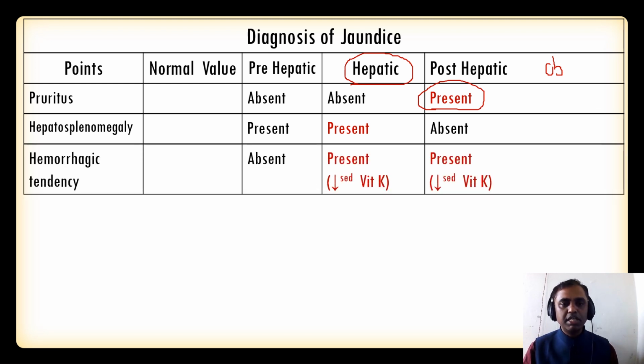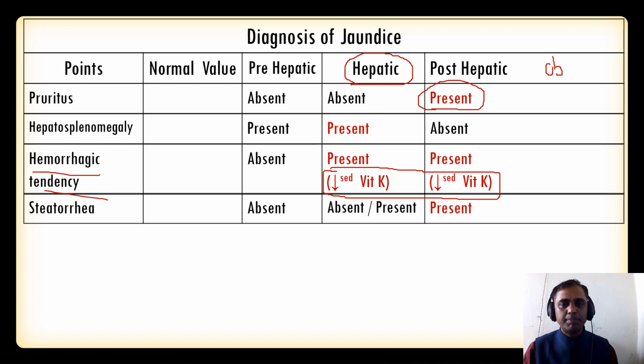And hemorrhagic tendency is absent in prehepatic jaundice, whereas it is present in both hepatocellular and post-hepatic jaundice. The thing to remember here is why hemorrhagic tendency occurs in jaundice. It's very important because vitamin K clotting factors are produced by the liver. So any derangement in liver pathology can decrease the production of clotting factors, and that leads to the hemorrhagic tendency. You can see the liver pathology in hepatocellular jaundice as well as obstruction of the biliary tract in post-hepatic. So in both conditions, hemorrhagic tendency is present.